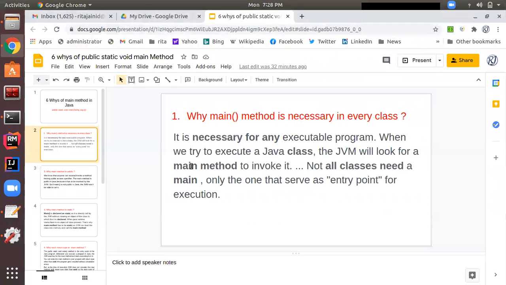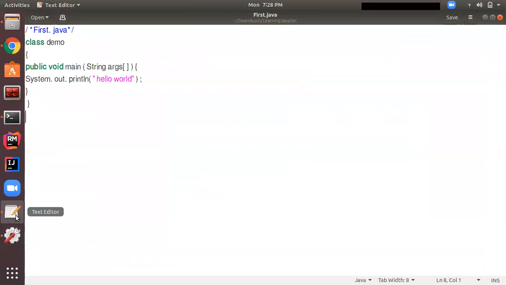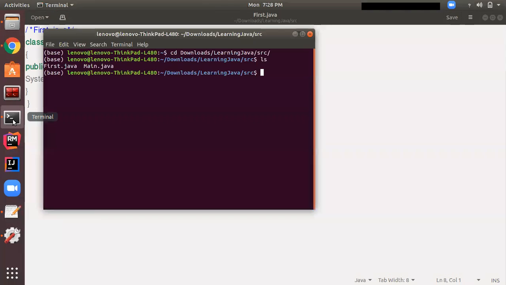So let's check this with the help of a practical example. Here in the text editor, I have written a Java program first.java where there is a class demo and the method public void main, which is used to print hello world in the output. So let's execute this program first and see whether it executes properly or not. I'm coming to the terminal and let me execute this.